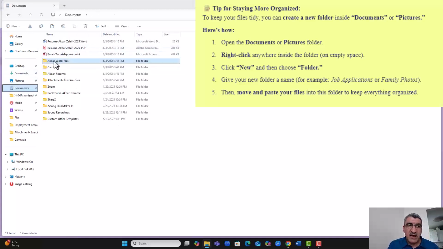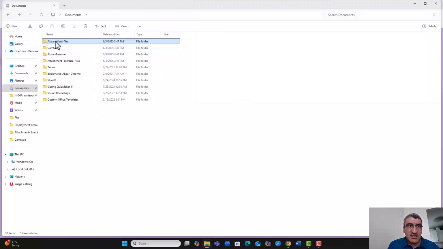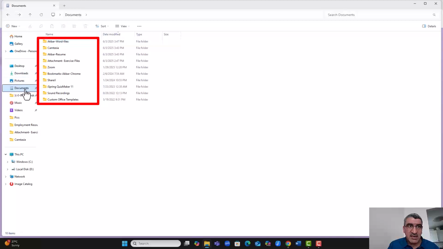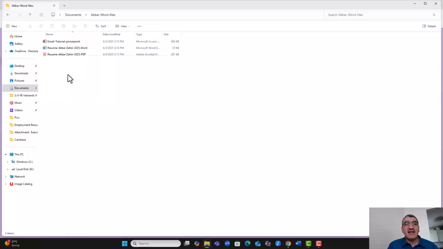So I made a folder here, Akbar, and I have cut them. Pay attention. I have cut them. Again, I can click, and if you want to share, click, cut them, then go to Akbar Word files, then paste. Now they are here. You see, they are on my documents, but in Akbar Word files. And the other files are in Akbar resume. If you see, they are in Akbar resume, and these 3 files are here. So this is the way that you can save and organize the files.